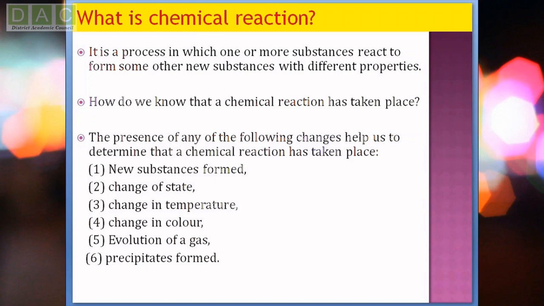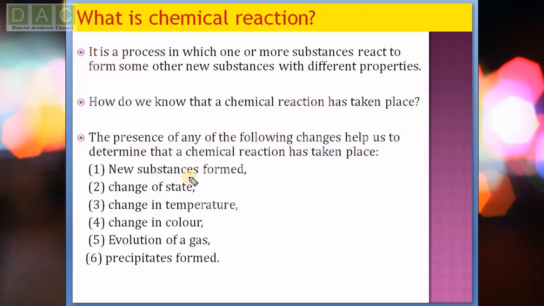Now, how do we know that a chemical reaction is taking place? Any of the following changes help us to determine that a chemical reaction has taken place. When a reaction takes place between two substances, we see some observations.